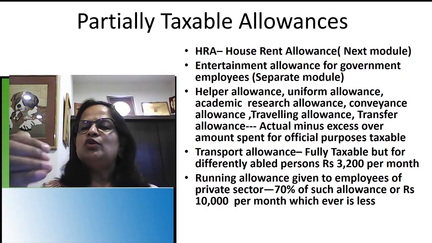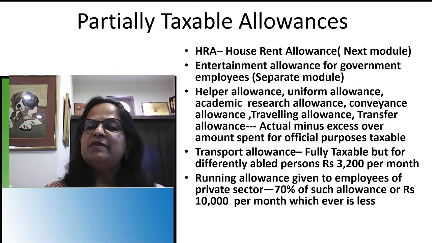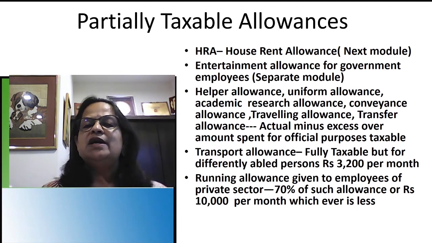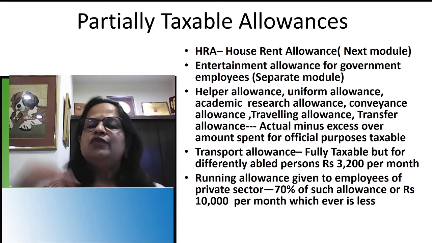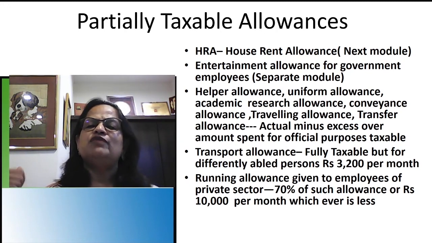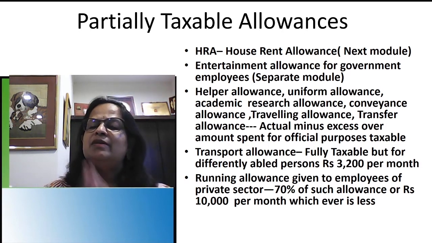So these are the items I am going to mention in the next point. One is helper allowance. Helper is domestic help. Second is uniform allowance. Those working in the Navy, Army, Police Department, Fire Force all get uniform allowance. Then academic research allowance, for those working in universities. Conveyance allowance for traveling, also called traveling allowance. Say I am working in Bangalore and I go to Delhi for work, or to our Pune campus for some work. So traveling allowance we will get. Whatever amount I received minus whatever I spent, if excess is there, it will be taxable.